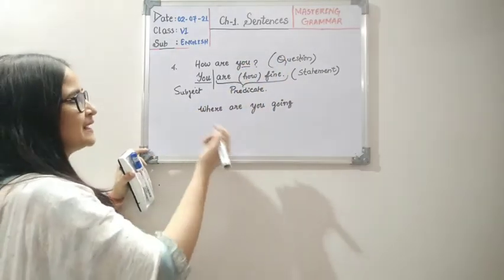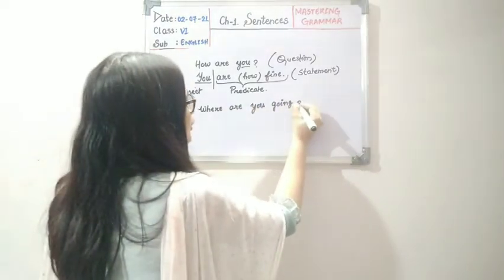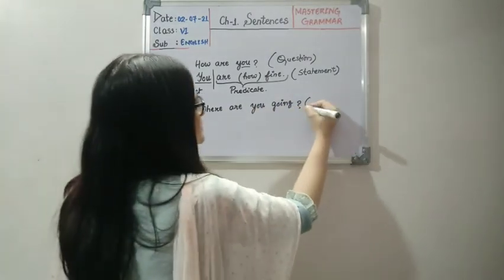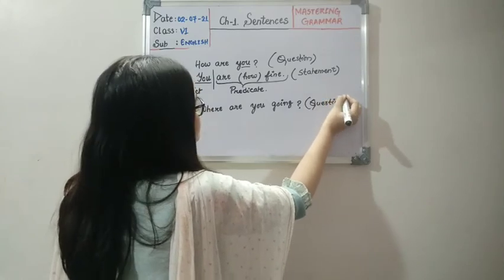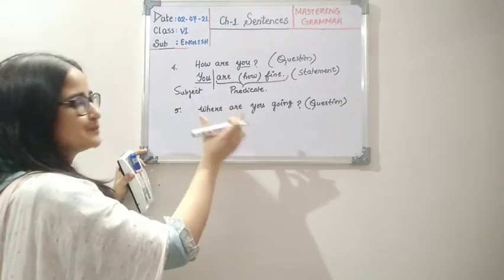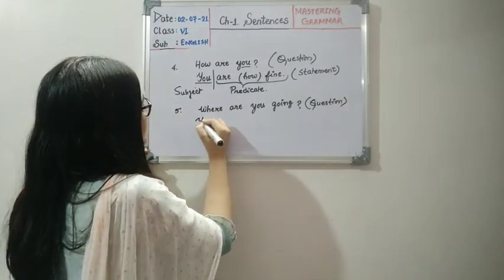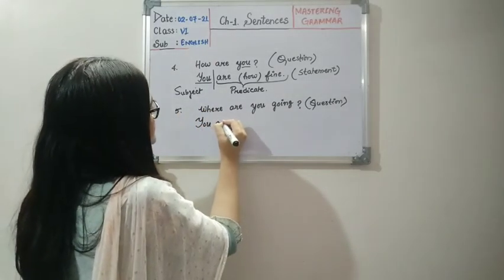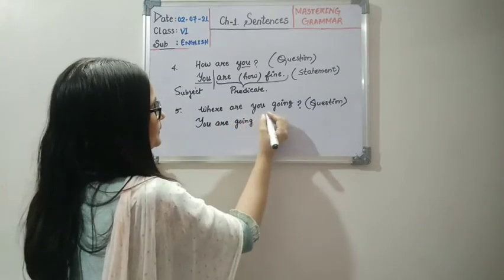But I am explaining to you, so I need to explain that you have to turn it into a statement. Now this is also a question, right? How do you identify the subject here? We will try to answer. You are going where?